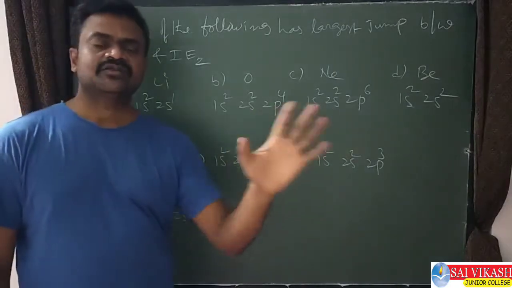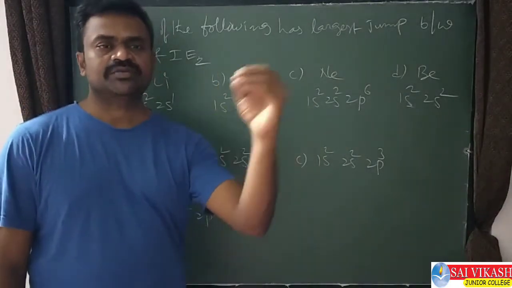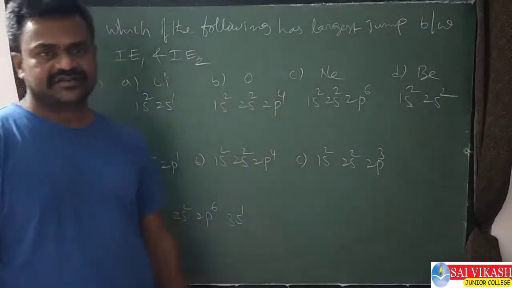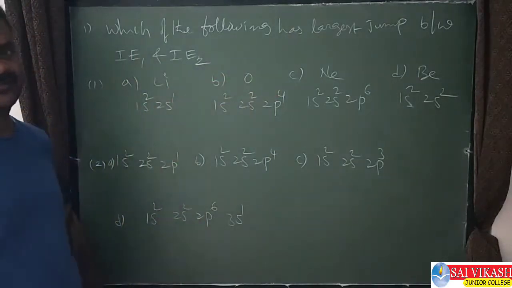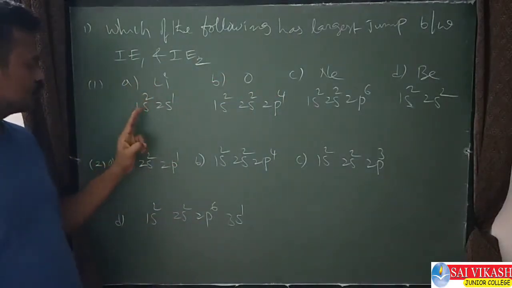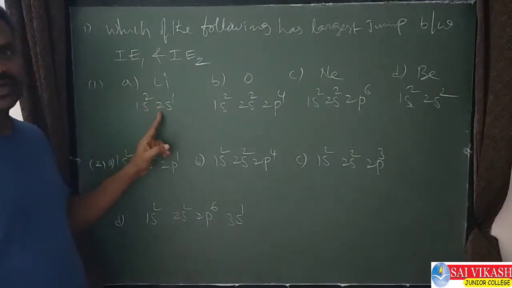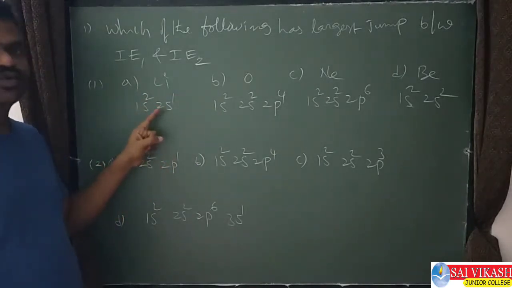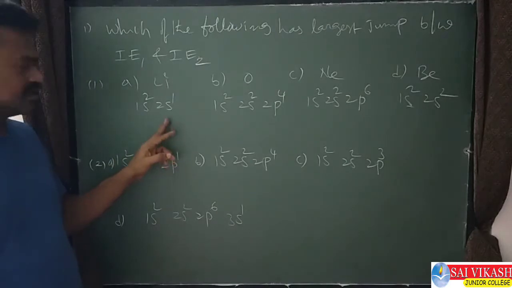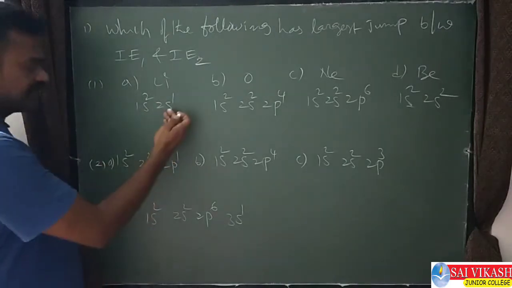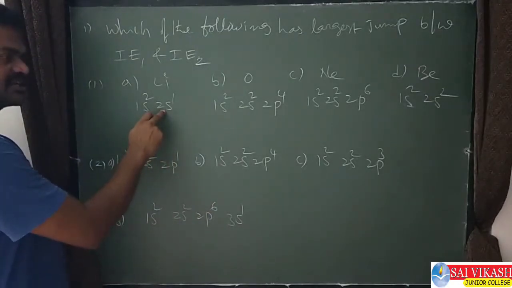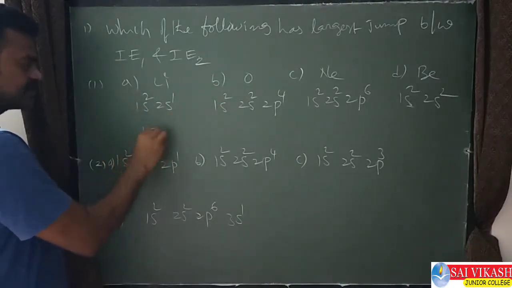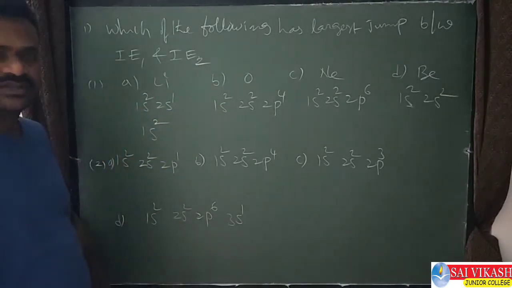First let us write IE1. IE1 means one electron should be removed, so only one electron should be present in our valency shell. That is possible in which case? See, lithium: 1s2 is inside, 2s1 is outside. The second shell is the valency shell, and it has only one electron in it. Okay, one electron is removed. After that, the second shell is completely empty. The configuration becomes 1s2, that's all. 2s is completely empty.